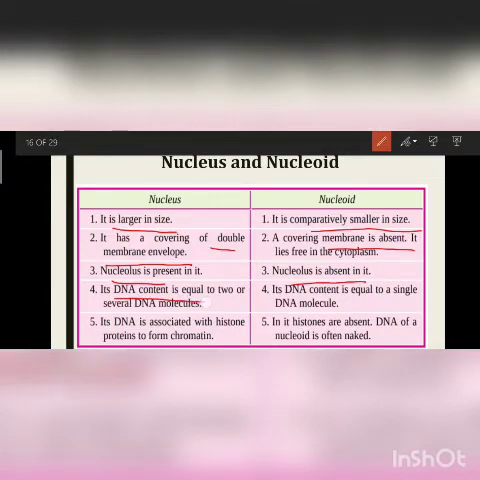In the nucleus, DNA content is equal to two or several DNA molecules, but in the nucleoid, DNA content is equal to a single molecule. This point is very important. The nucleus has a special type of protein called histone protein, which helps in the binding of DNA molecules. In the nucleoid there are no histone proteins, as there is no need to bind the DNA.